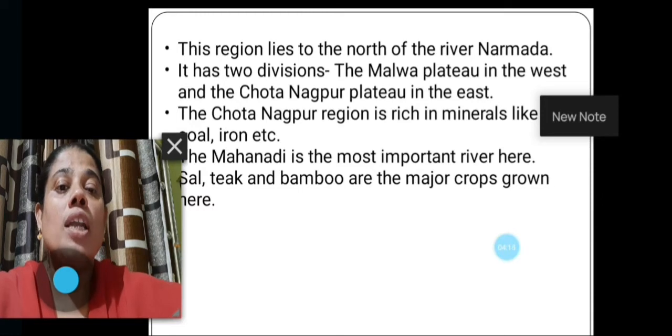The Chota Nagpur region is rich in minerals like iron, coal, etc. The Mahanadi is the most important river in this region. Sal, teak and bamboo are the major crops grown in Central Highlands.